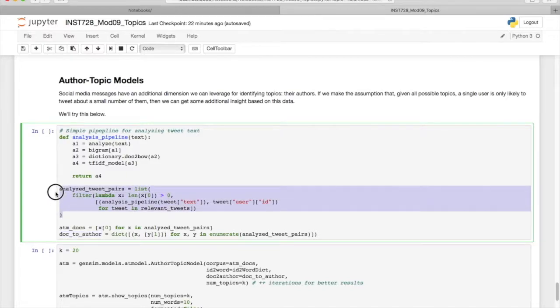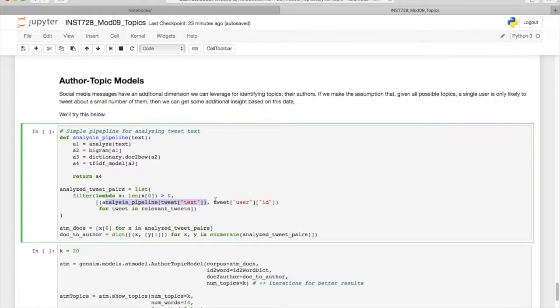So what this line does is go through all of the tweets in our relevant tweets, and then pull out the analyzed version of the tweet, and then the user ID for that tweet as well, so who was the actual author for that tweet. And then we want to filter them out so we can drop any user ID that had an empty tweet as a result. So a tweet that may have nothing but very common keywords may get removed from our analysis, and we want to make sure that our user IDs only include users who actually have a tweet in our list. Otherwise, you get weird errors with Python that make it a little bit difficult to diagnose.